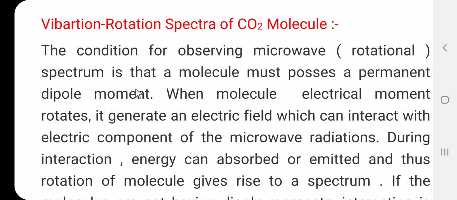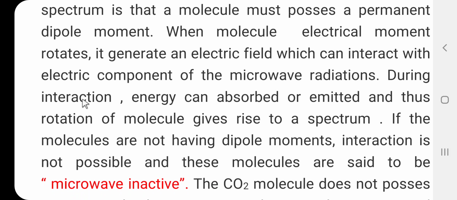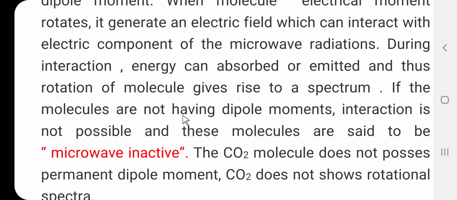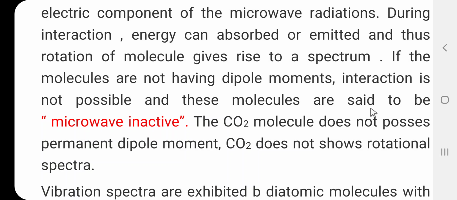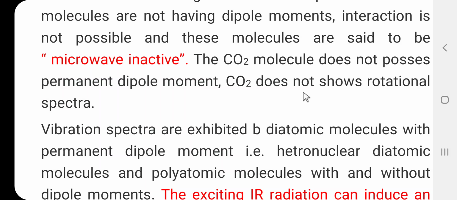The condition for observing the microwave or rotation spectrum is that the molecule must possess a permanent dipole moment. When such a molecule rotates, its electrical moment generates an electric field which can interact with the electric component of the microwave radiation, and during the interaction energy can be absorbed or emitted, and thus rotation of the molecule gives rise to a spectrum. If molecules do not have a dipole moment, interaction is not possible and these molecules are said to be microwave inactive. The carbon dioxide molecule does not possess a permanent dipole moment, so carbon dioxide does not show the rotation spectra.